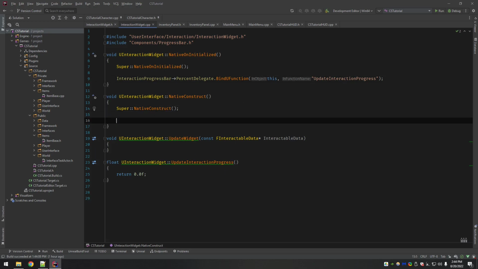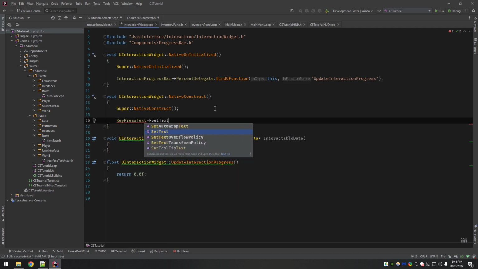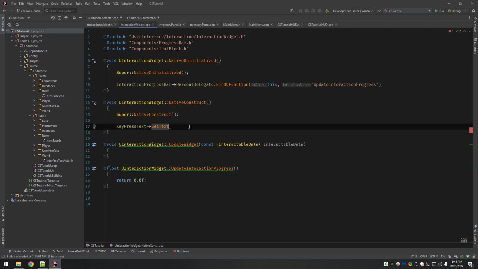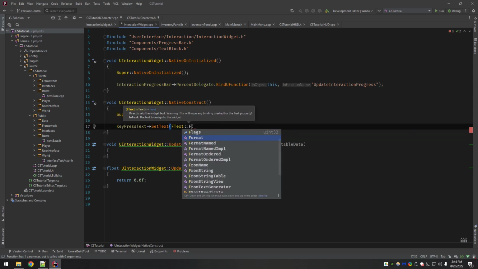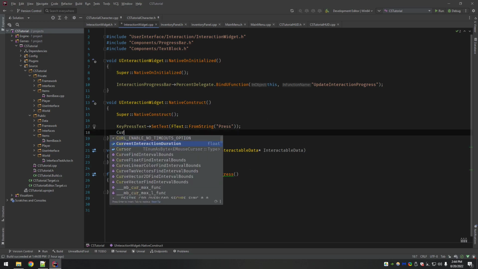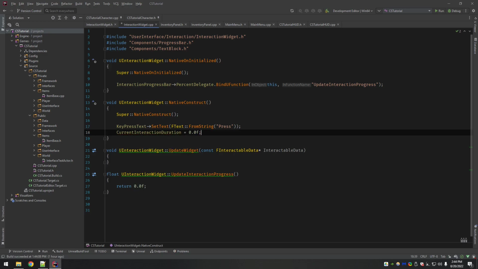Now for the construct, we're going to set our key press text default, and let me include components, TextBlock. We want to set our text to, it needs to be an FText, so we'll say FText::FromString, and by default it's going to say press. If we want to update it, we'll do so in one of the cases, which I'm going to build here in just a second. Set our current interaction duration to 0.0.